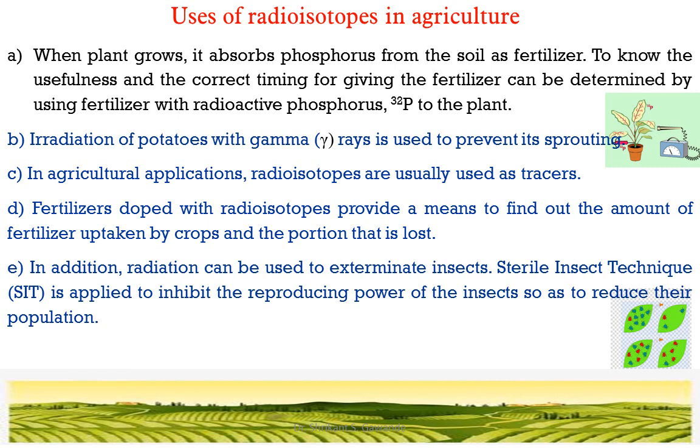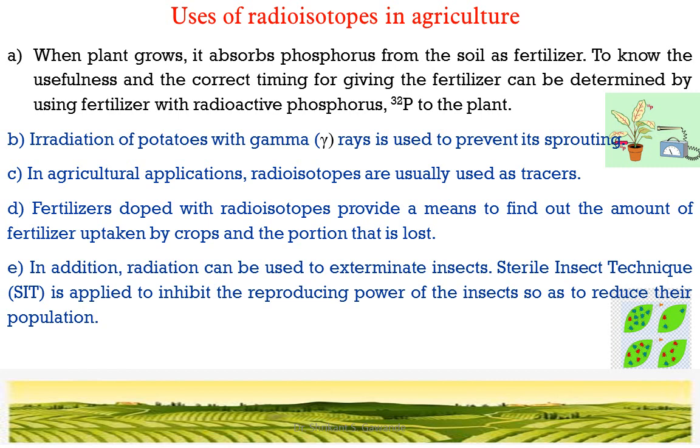Second, irradiation of potatoes with gamma rays is used to prevent sprouting. Third, in agriculture applications, radioisotopes are usually used as a tracer.